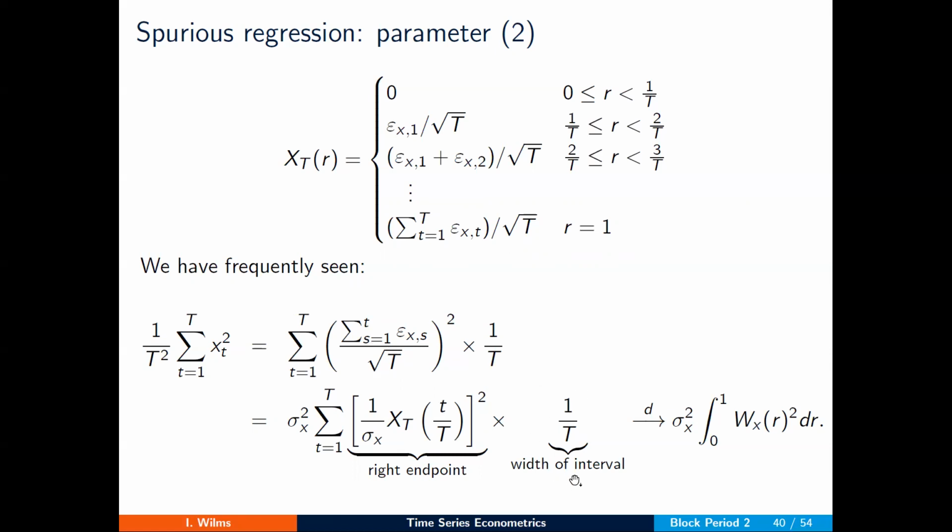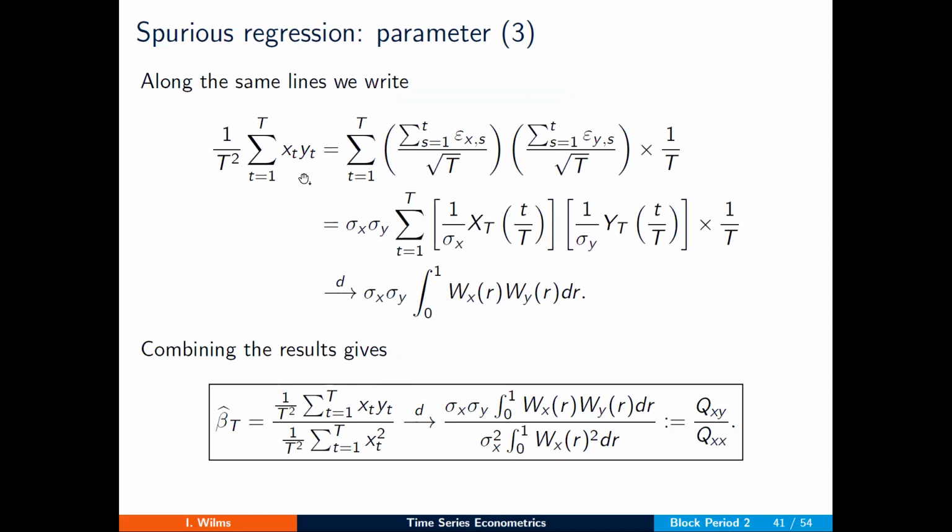And I need an additional factor 1 over t for the width of the interval to recognize a Riemann sum. And then I know that that guy converges in distribution to this limiting distribution where the integral of the Brownian motion squared pops up with the variance term in front of it.